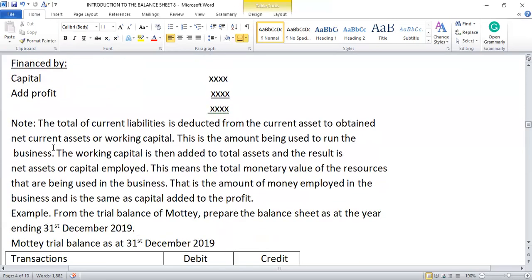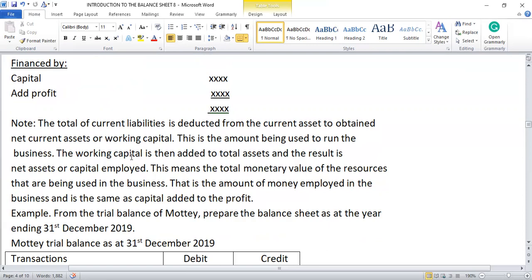Okay, I've explained, but let me go through them. The total of the current liabilities is deducted from the current assets to obtain net current assets or working capital. As I said, you take the total of the current assets, then you deduct the total of the current liabilities so that we get your working capital. This is the amount being used to run the business.